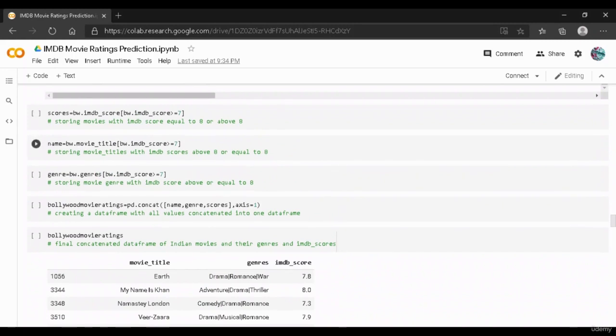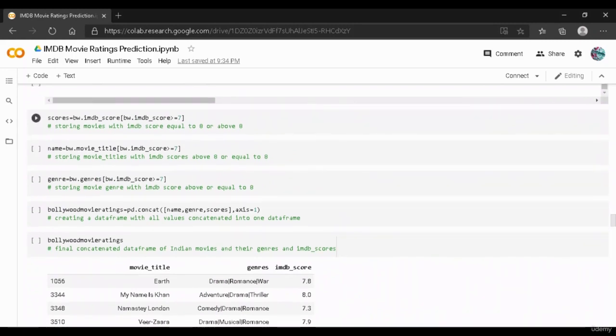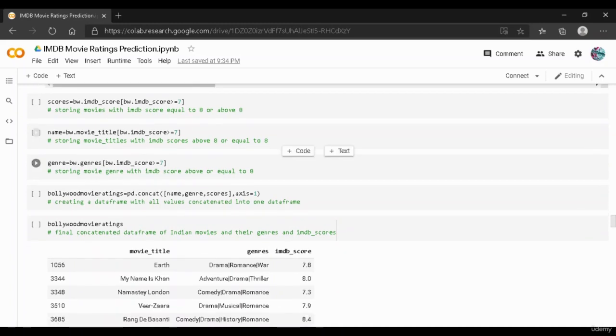And what we have done in this piece of code is that we have given a threshold value where we have displayed the movie names, where we have displayed the title of the movie wherever the IMDb score is greater than 7. So we have saved the IMDb score greater than or equal to 7 in the scores, and then we have selected the movie titles where the IMDb score is again greater than or equal to 7, and we stored it in the name.